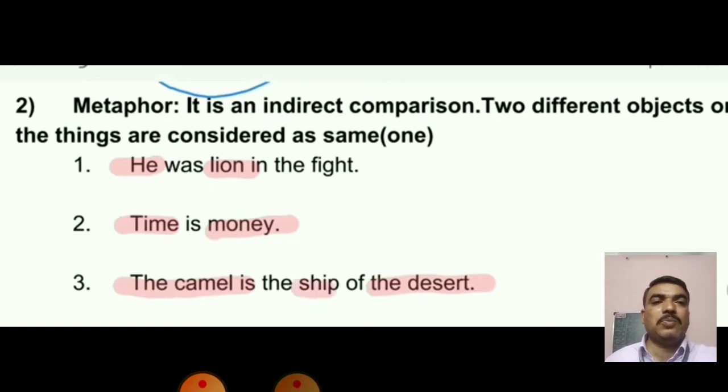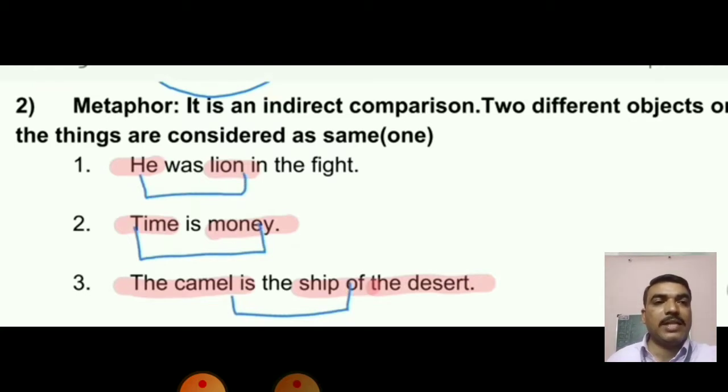The camel is the ship of the desert. Camel and the ship. These both are compared to each other so that there is a creation of another figure of speech, that is metaphor. Here he and lion, time and money, camel and ship. These nouns are compared to each other to create the effect of metaphor.